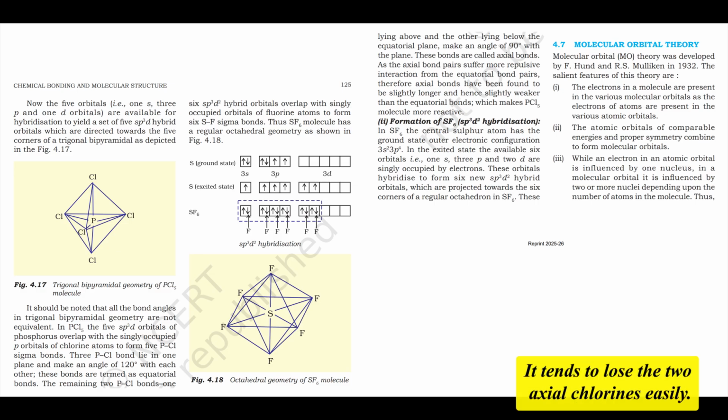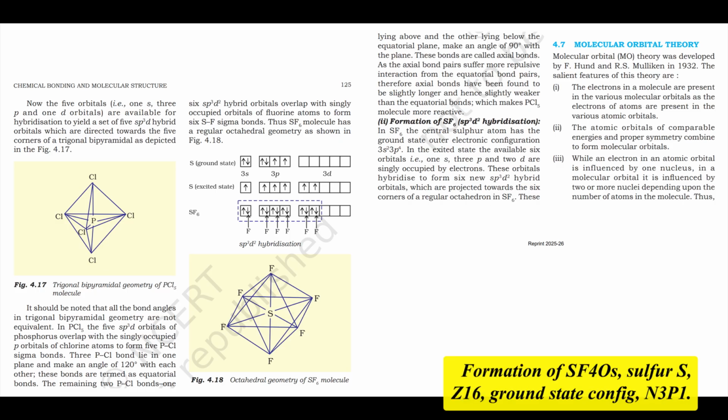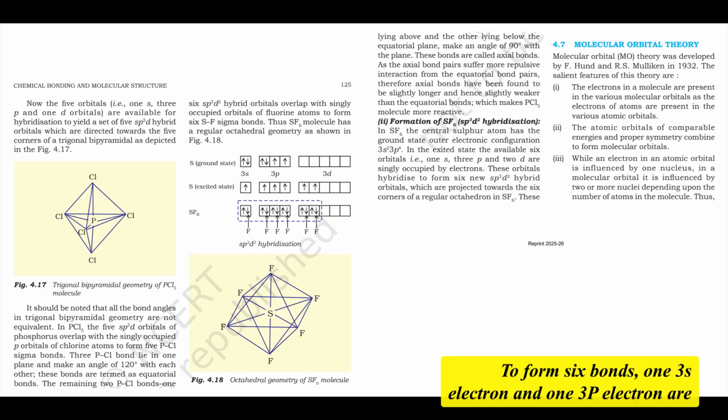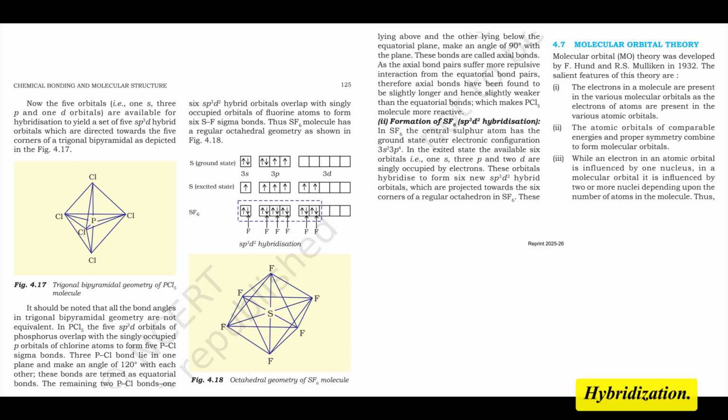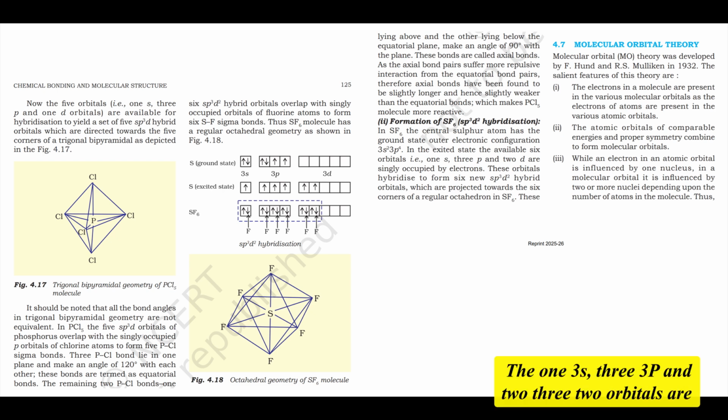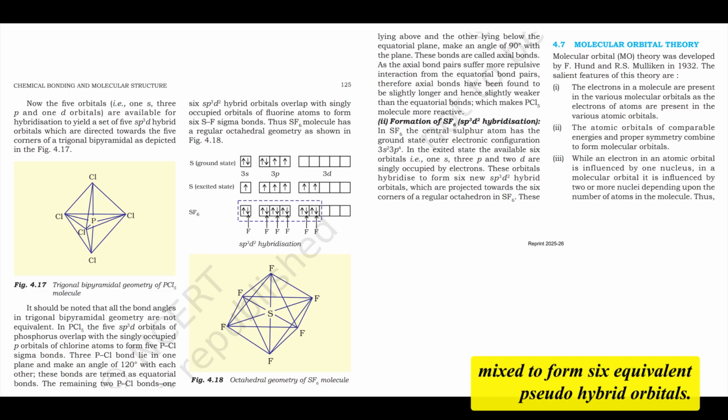It tends to lose the 2 axial chlorines easily. Formation of SF6: sulfur, Z=16, ground state configuration [Ne] 3s2 3p4. To form 6 bonds, one 3s electron and one 3p electron are promoted to 2 empty 3d orbitals, giving the excited state [Ne] 3s1 3p3 3d2. Hybridization: the 1 3s, 3 3p and 2 3d orbitals intermix to form 6 equivalent sp3d2 hybrid orbitals.